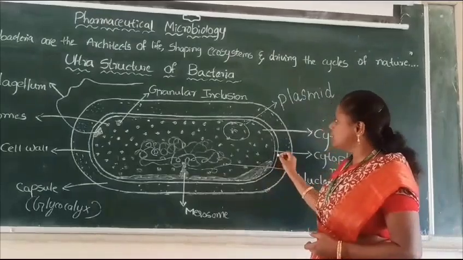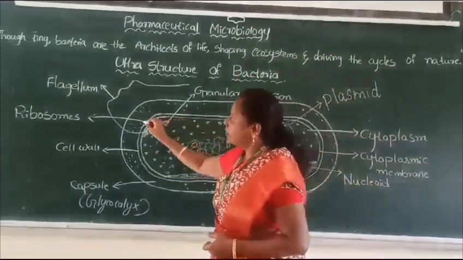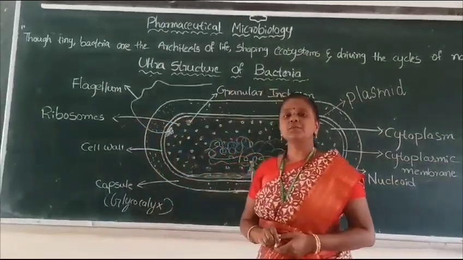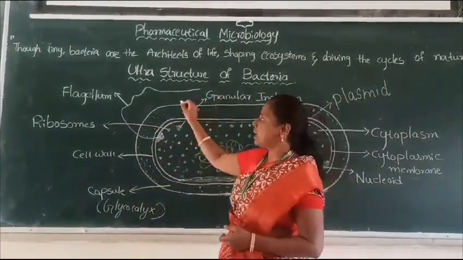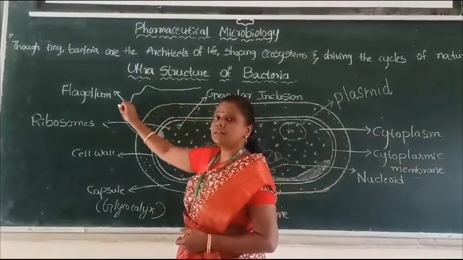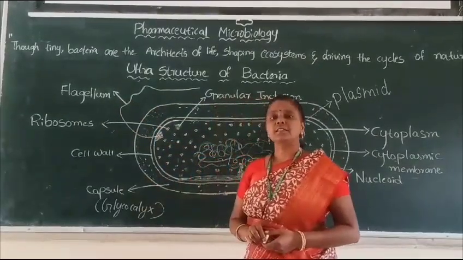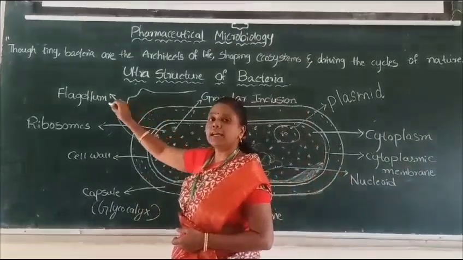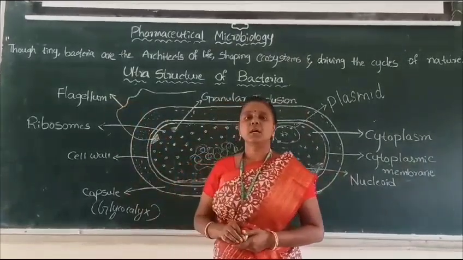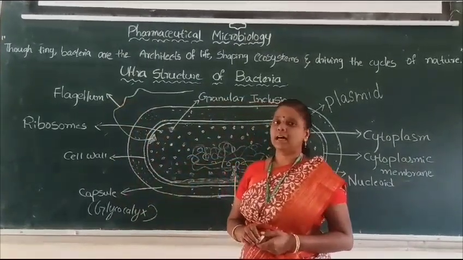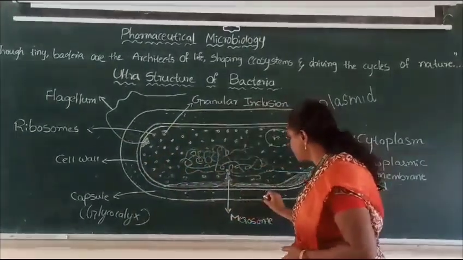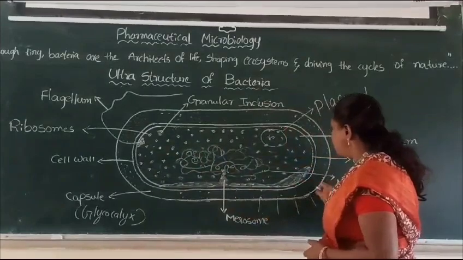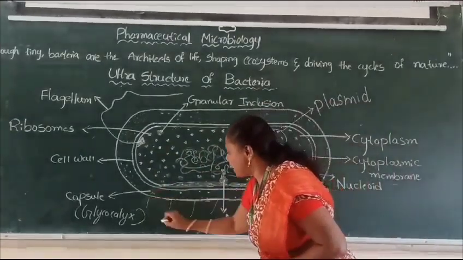The next part we are going to see is the ribosomes. Ribosomes help in protein synthesis. We also have another structure called flagella. Flagella are hollow helical structures which help in the motility of the bacteria, and another structure we have is called pili. The pili are present all over the bacteria.